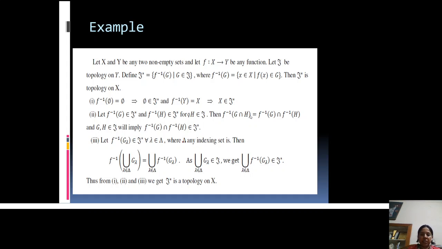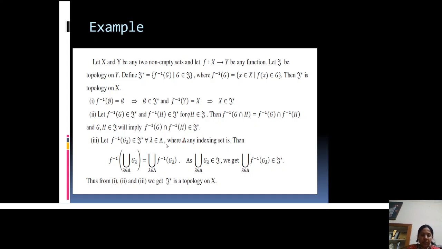Then f inverse (G intersection H) is equal to f inverse G intersection f inverse H, meaning the inverse image of the set G intersection H. Now both G and H are in τ, and τ is a topology on Y, therefore G intersection H is also in τ, and this becomes the inverse image of a member of τ, which is equal to f inverse G intersection f inverse H. So f inverse G intersection f inverse H also belongs to τ star.